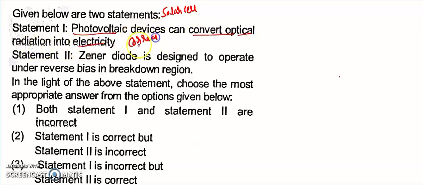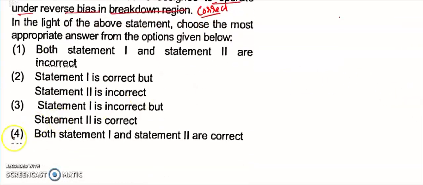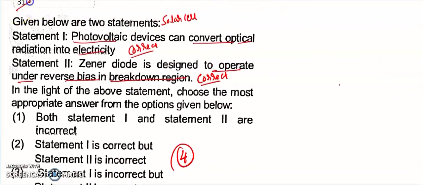A Zener diode is designed to operate under reverse bias in the breakdown region. This is also a correct statement. Both statements 1 and 2 are correct, so the fourth option is the right answer for 31.